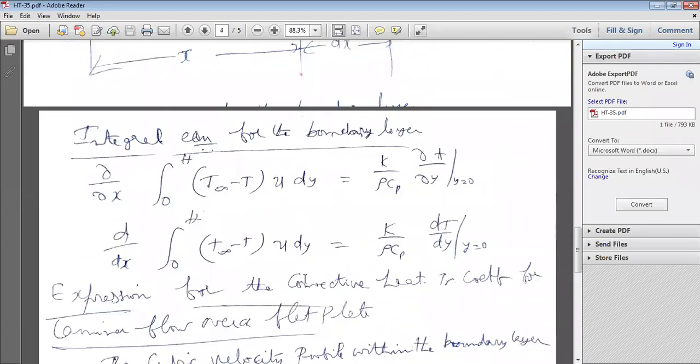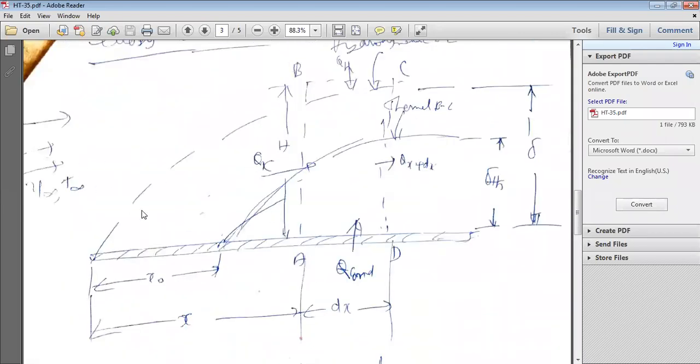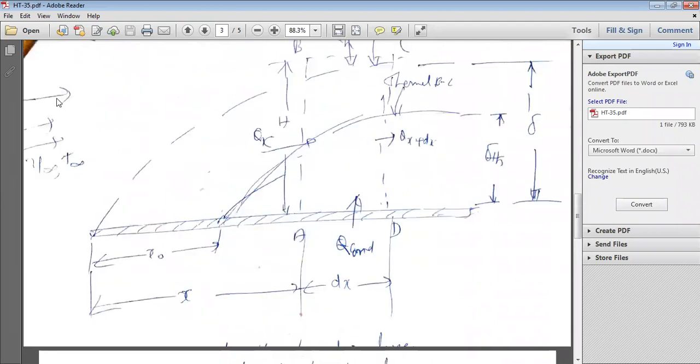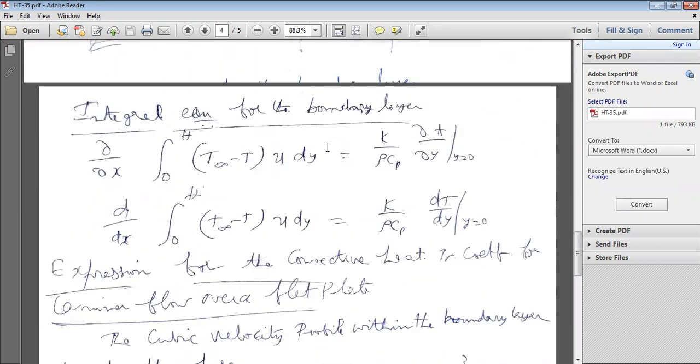So integral 0 to h, and T free stream minus T, where T is the fluid temperature at any point y, at any distance y from the surface of the plate. At that y, the velocity is u. That's why it is T free stream minus T into u, where u is the velocity at any distance y in the y direction, and dy is the small distance.